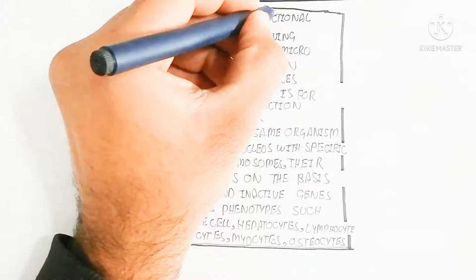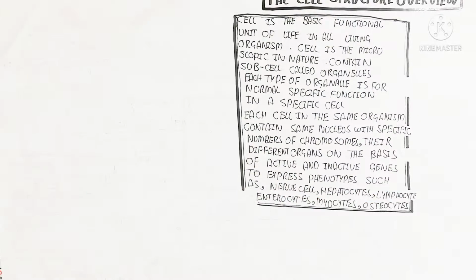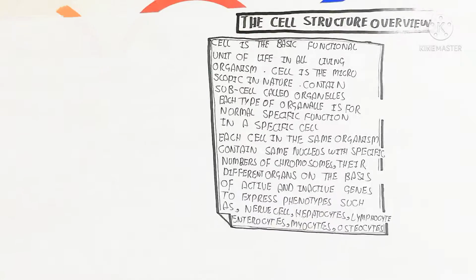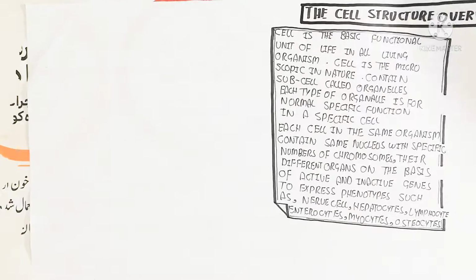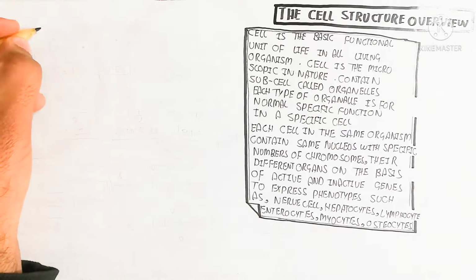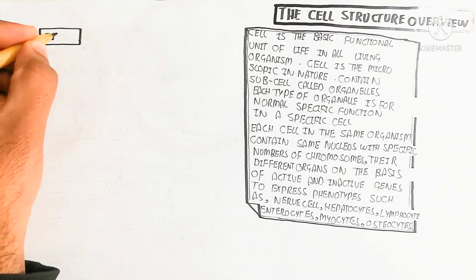So for example, the nerve cell will turn off those genes which are on in the hepatocyte. So that is why, let's begin to understand the cell.